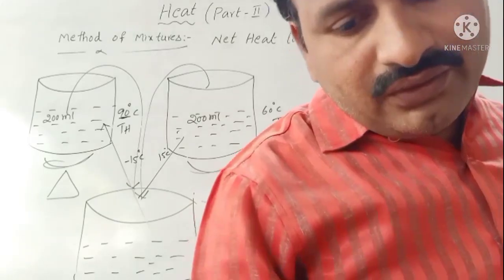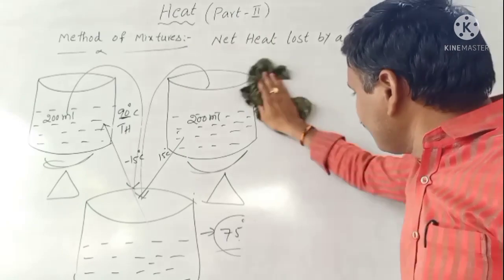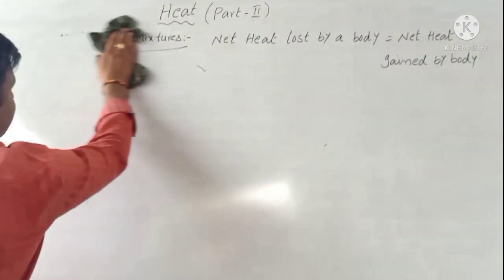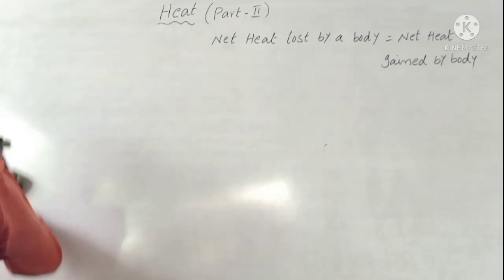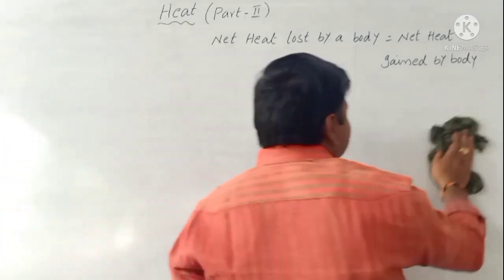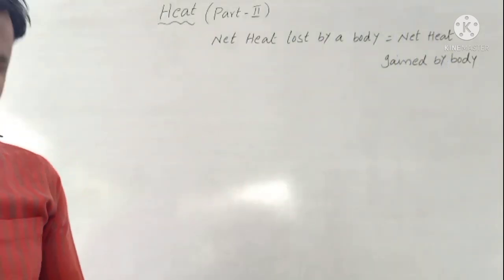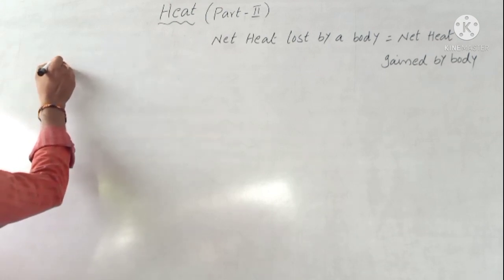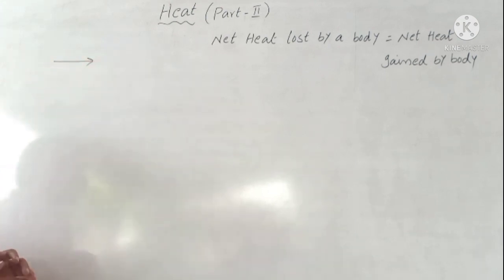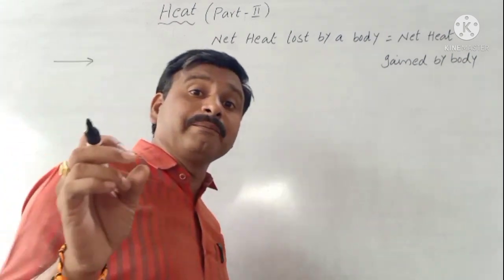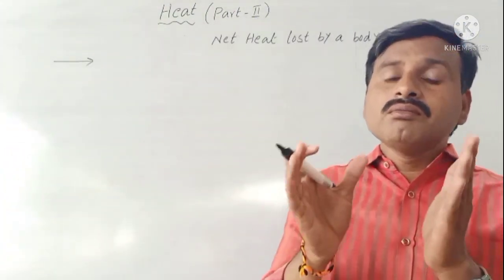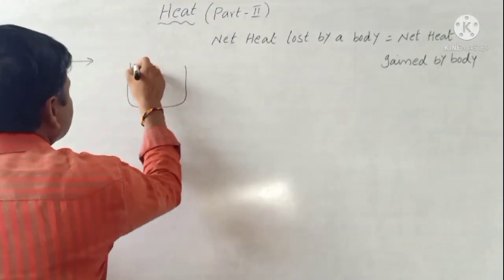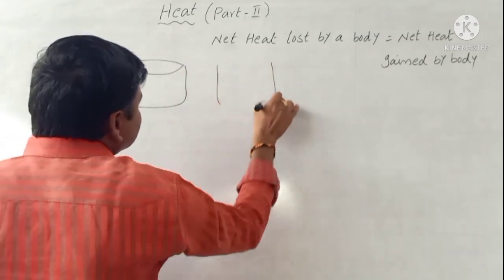So now we discuss what the final temperature of the mixture formula would be. Now we derive it. What is the final temperature of a mixture? Here, the initial temperatures of the two bodies, M1 and M2: it is the first one and it is the second one.